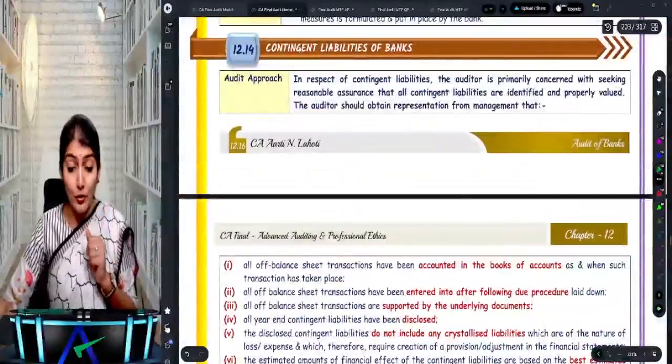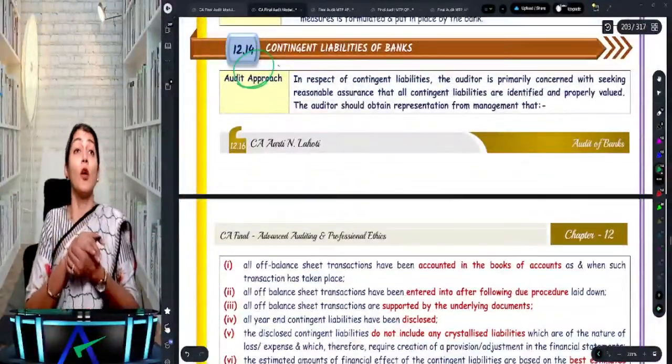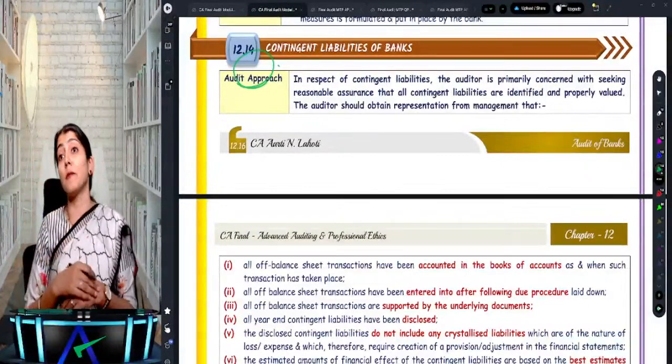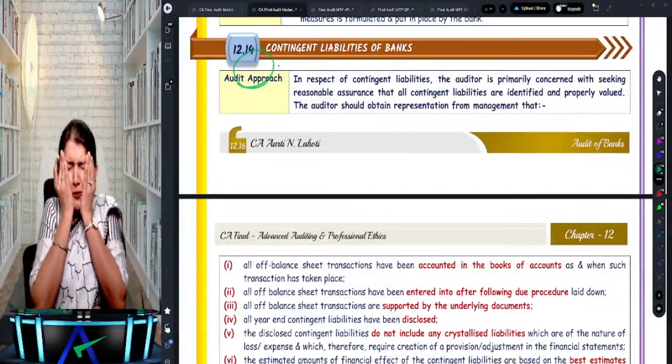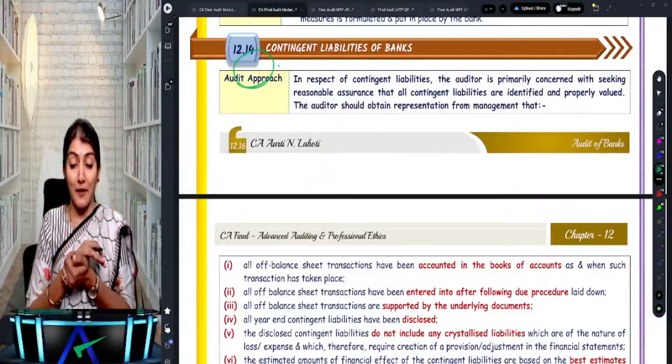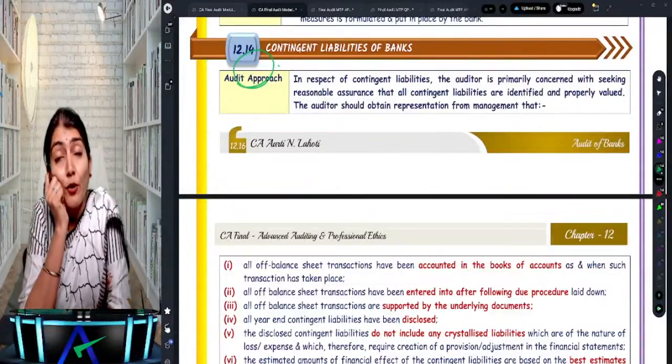Or you don't know, they asked this question in the exam. What is the audit approach? You say, ma'am, we know. So if you know, wonderful, but you have to know the reality, my God, what questions they ask in the exam. Audit approach for doing the audit.